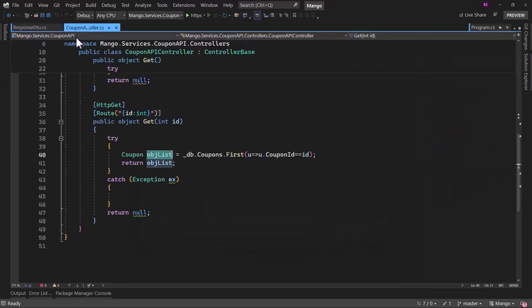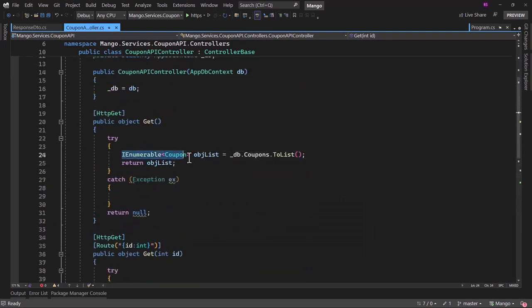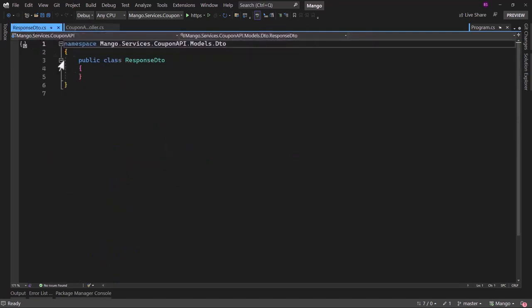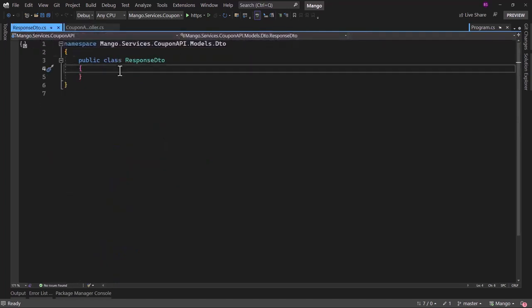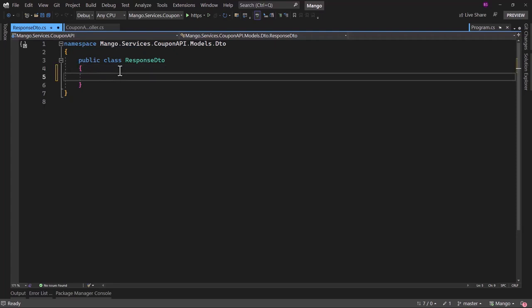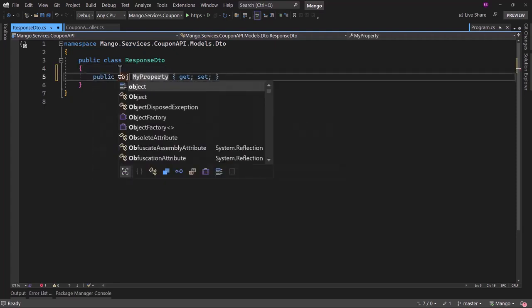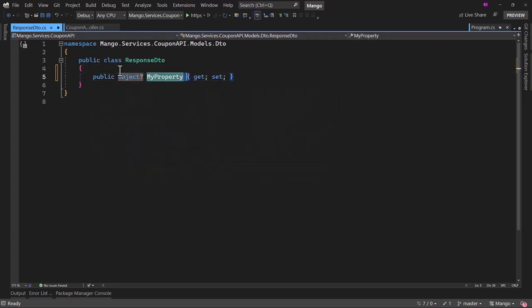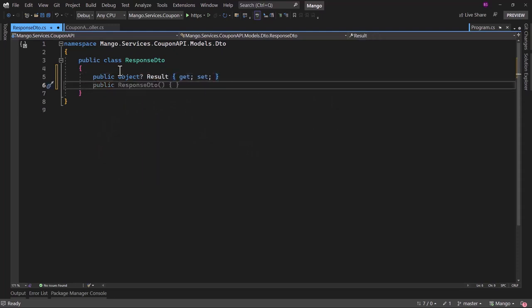When it comes to any response here, what are some things that are needed? First is the object itself. It can be a coupon. It can be an IEnumerable of coupon. If you add multiple other tables, it can be those objects. So we will not know exactly what will be the return type. So I can call that an object, and I will call the property as result that will have the final response, like a list of coupon or an individual coupon.